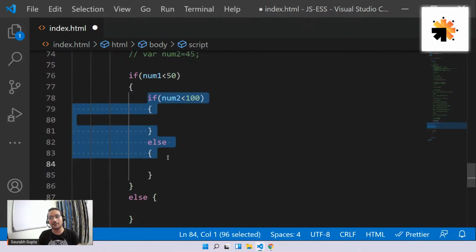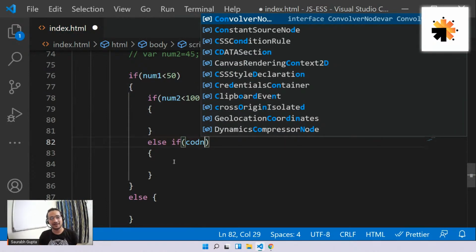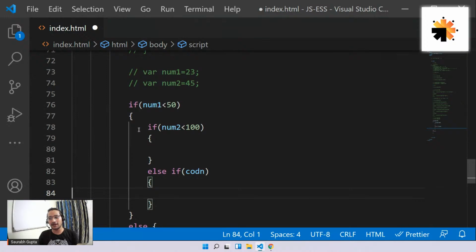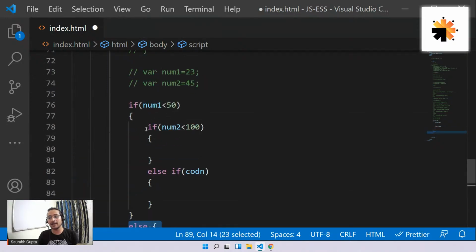This if can actually become a multiple if, like this: else if some other condition. Why not? It's just code. So if it is correct, go inside. If it is incorrect, go to the else. Now if it is correct, go inside. Again, if this is correct, go inside, otherwise else. Just think of it like normal code. Don't connect these things. They are not connected with anything. Think of them like normal code inside an if. Once you reach there, it's also an if, so now it will work.